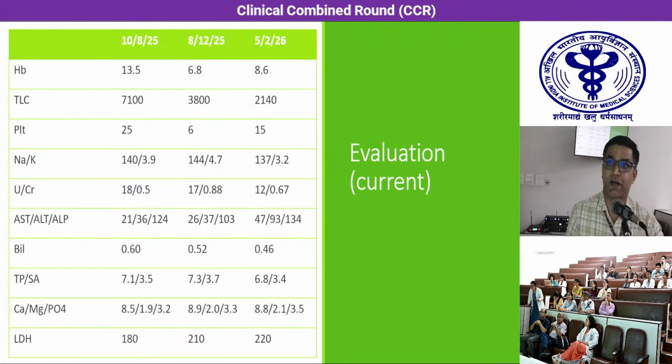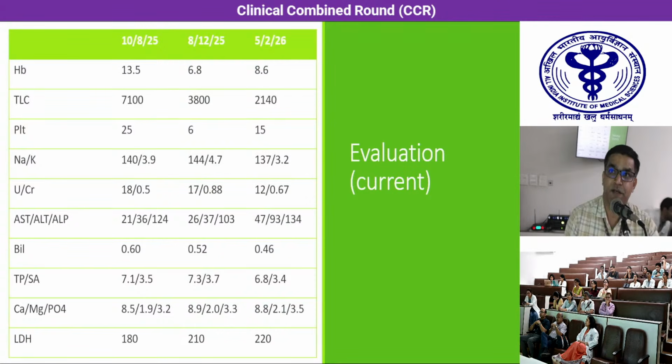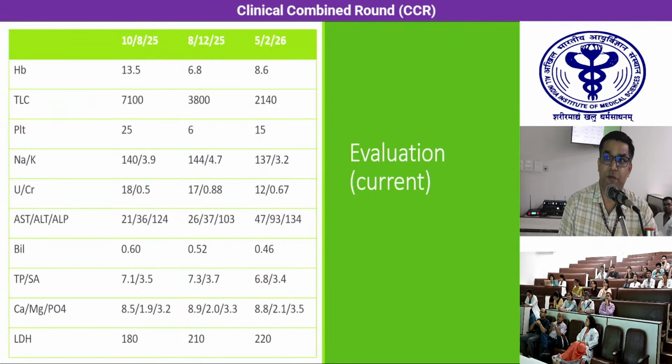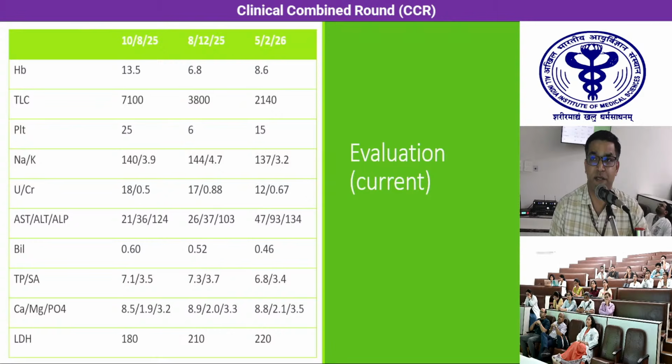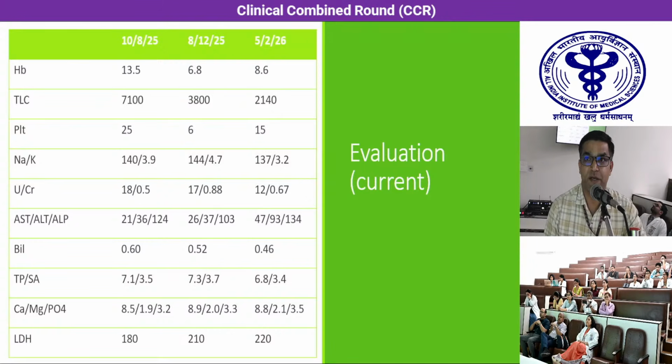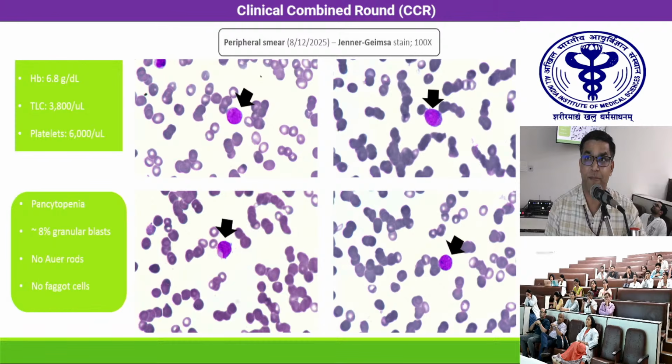Good afternoon. Continuing with the case. On laboratory evaluation, we can see from the table that there is progressive anemia, leukopenia, and thrombocytopenia, that is pancytopenia. However, other biochemical parameters were within normal limits.